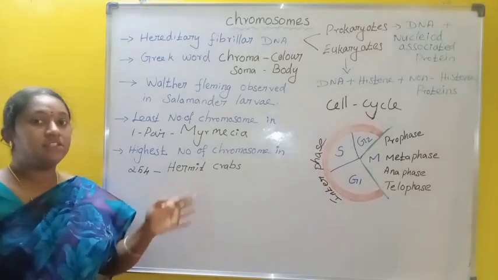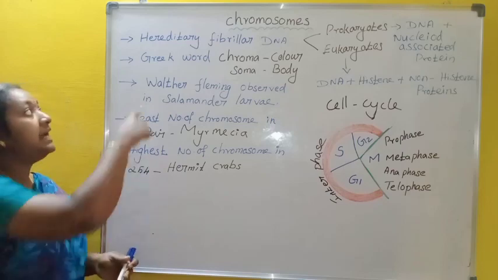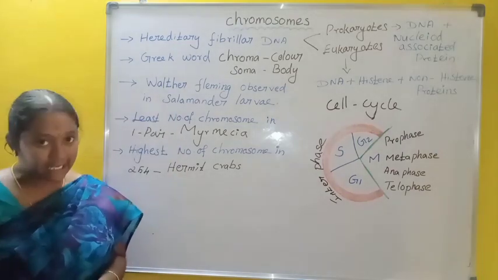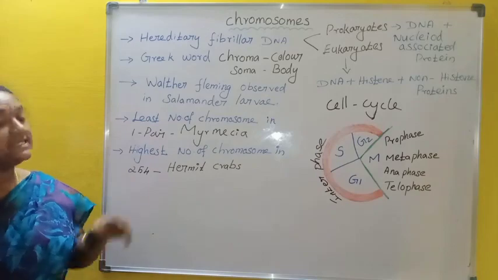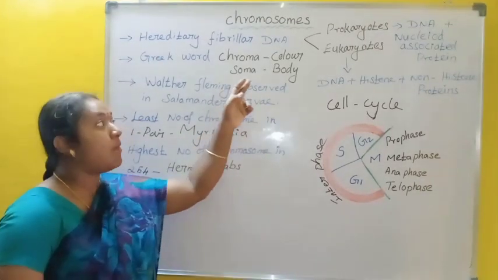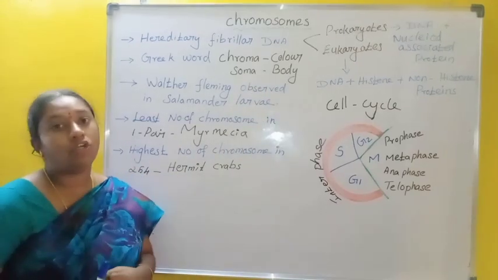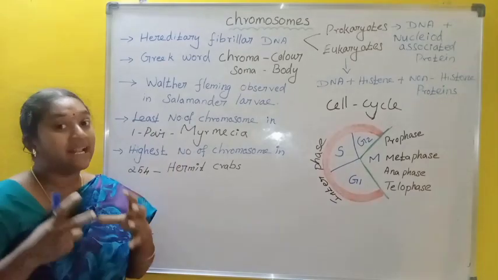Welcome to all. In this video, I am going to discuss chromosomes. A chromosome is a hereditary fibrillar DNA. The word chromosome is Greek: chroma means color, soma means body. During staining, it absorbs a large amount of stain. That is why it is called the color body.